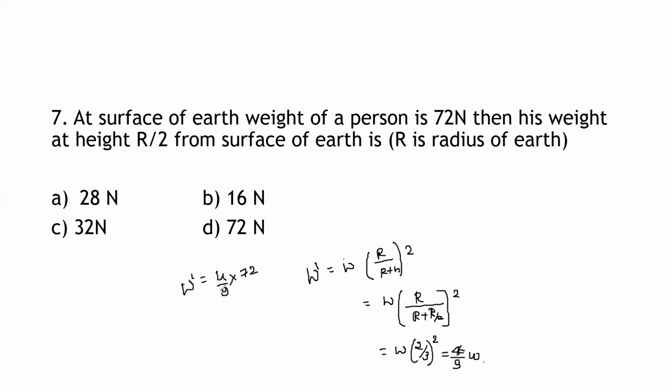So if I simplify this one, 3 nines are 27, 3 twos are 6... 8 fours are 32 Newton. So which option is correct? That is option C is the correct option here. Option C is the correct option, right?